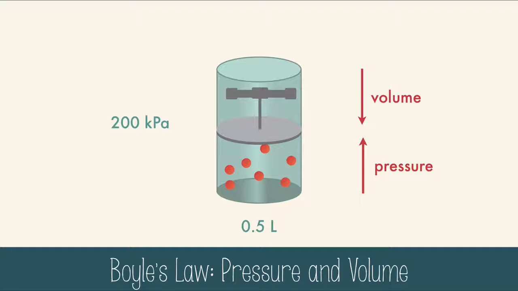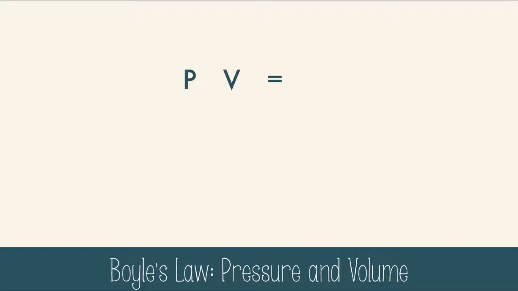This is an inverse relationship, which means the variables will be on the same side of the equation and the constant will be on the opposite side. Here's what that looks like. Pressure times volume equals a constant. Now, to see where Boyle's law is coming from, we need to look at the starting pressures and volumes and the finishing pressures and volumes. To tell the difference, we'll use a 1 for starting and 2 for finishing. Mathematically, we can use substitution to put these 2 equations together because they both equal the same value, K. And boom, that's Boyle's law.